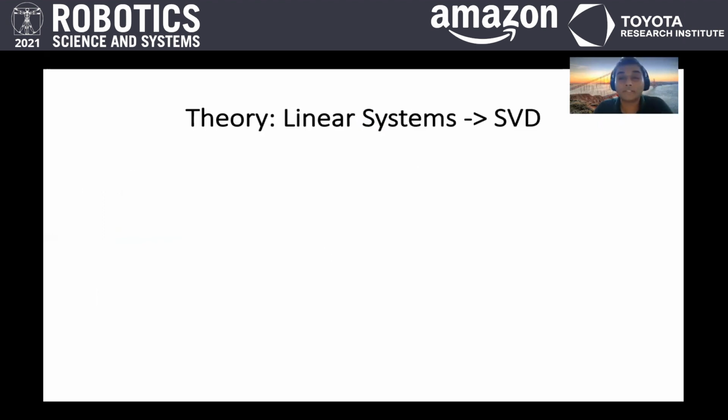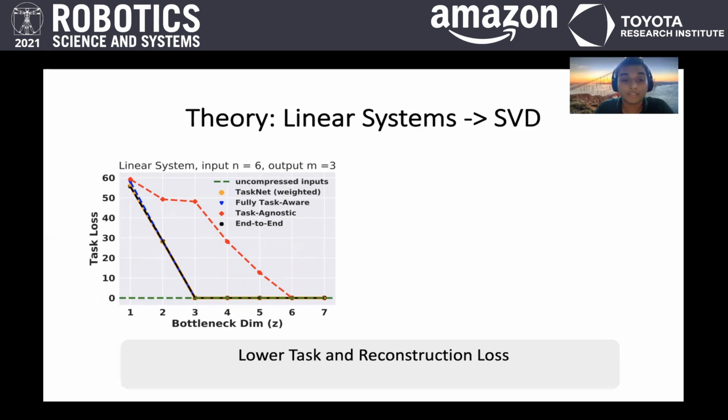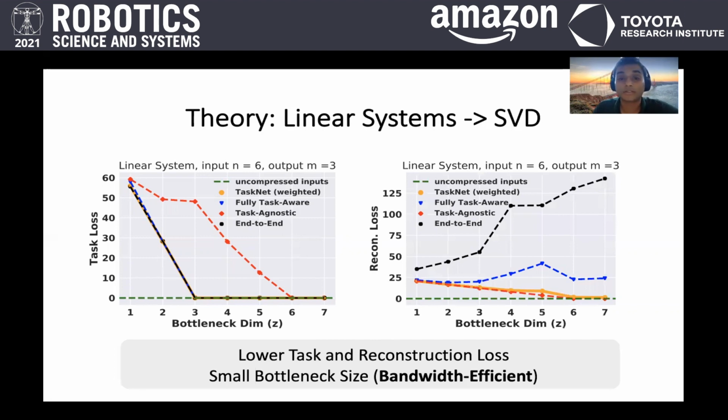So for toy linear systems, as a motivating example, we are able to analytically prove what the optimal encoding decoding scheme for task loss should be, and it amounts to a singular value decomposition, or SVD. And our paper has these types of plots where we show on the x-axis the extent of compression, so how small our representation is. And on the y-axis, we show that we have low task loss for our system in orange, which is called TaskNet, as well as low reconstruction loss.